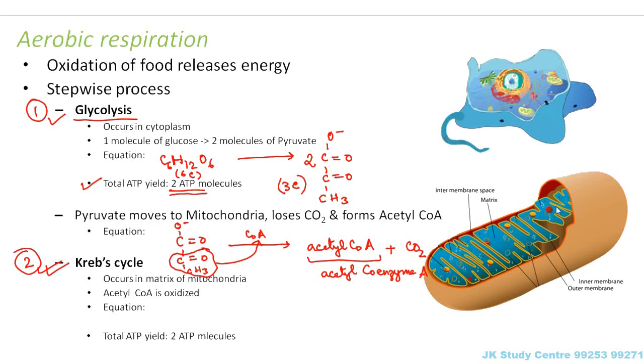If you look at the structure of mitochondria in detail, you can see what is the matrix. Matrix is this blue colored thing. That is the fluid which fills the space inside mitochondria. This red colored border is the outer membrane. And this yellow colored border outside the matrix is the inner membrane. So the Krebs cycle occurs in the matrix of mitochondria, that means within this blue colored structure.